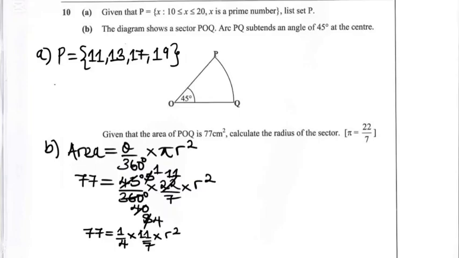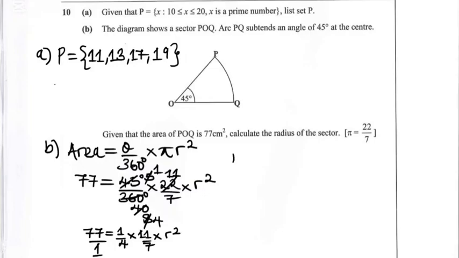I'll introduce over 1 on the left side, and this is because 77 is going to multiply with 4 times 7, which is the denominators on the right side, and then 1 on the left side is going to multiply with 1 times 11.